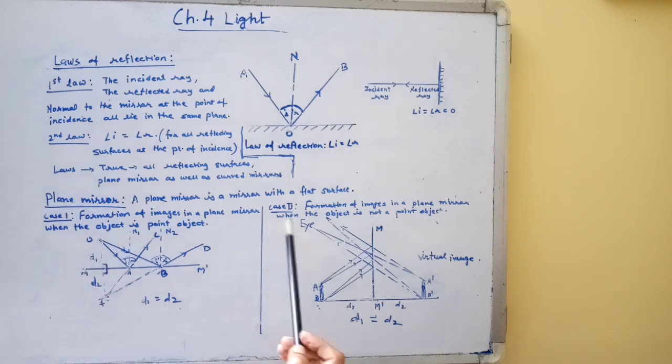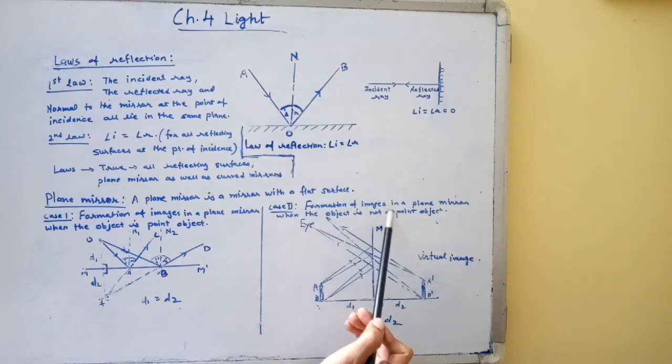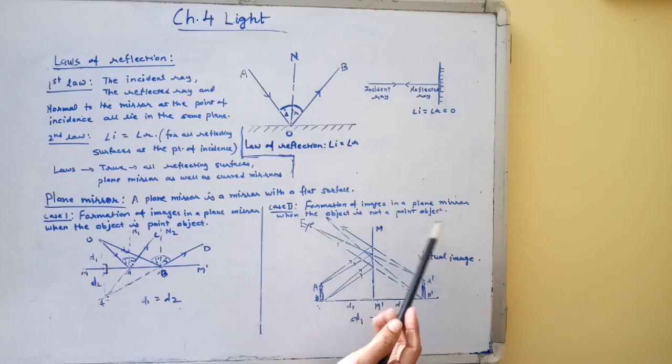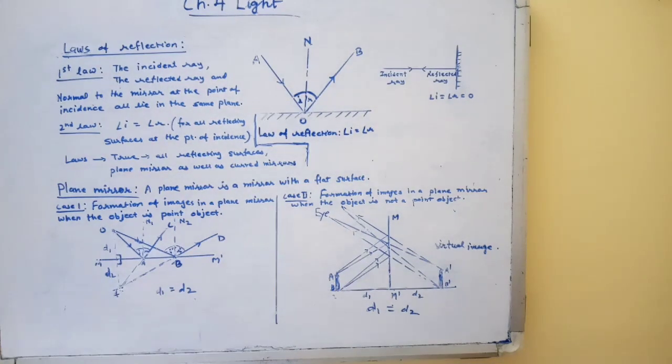Now in case 2, formation of images in a plane mirror when the object is not a point object. Here we consider an object as a candle, as shown in the figure. Light strikes the plane mirror MM' and gets reflected in all directions.